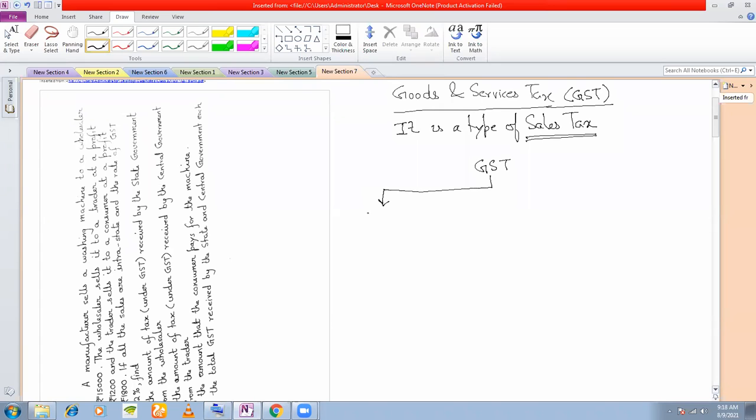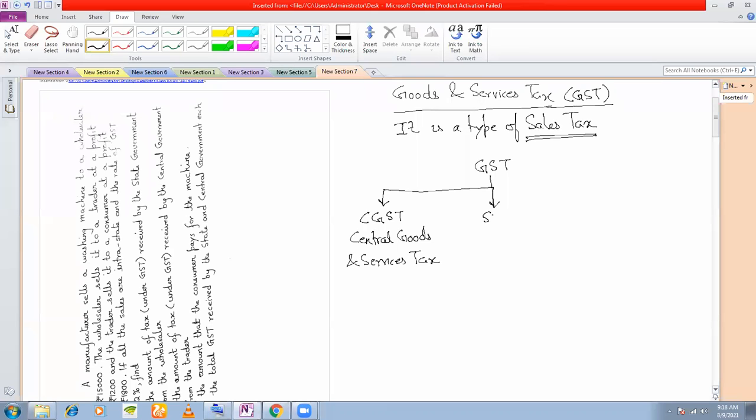The first is CGST, which is also called the Central Goods and Services Tax. Central means this is what you are paying to the central government. This tax goes to the central government.